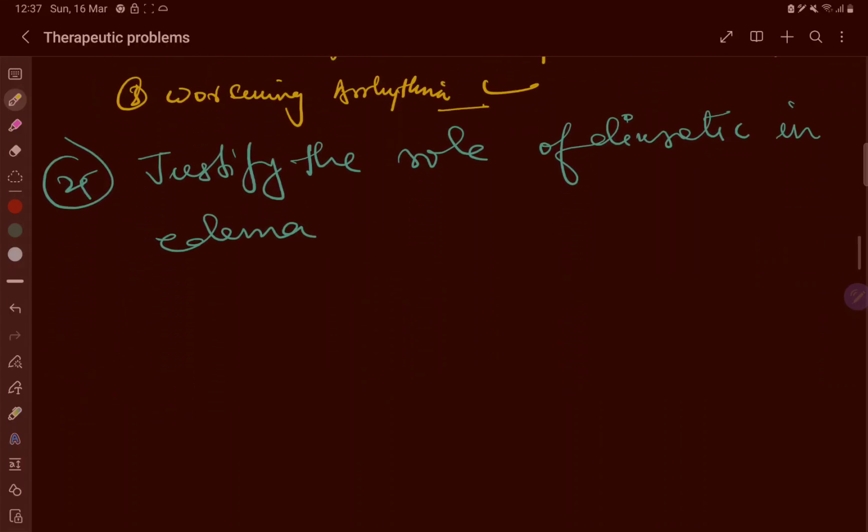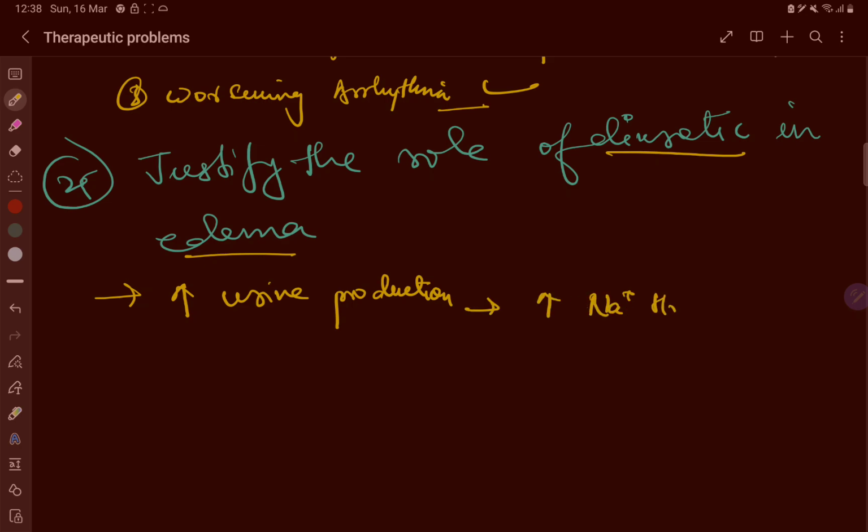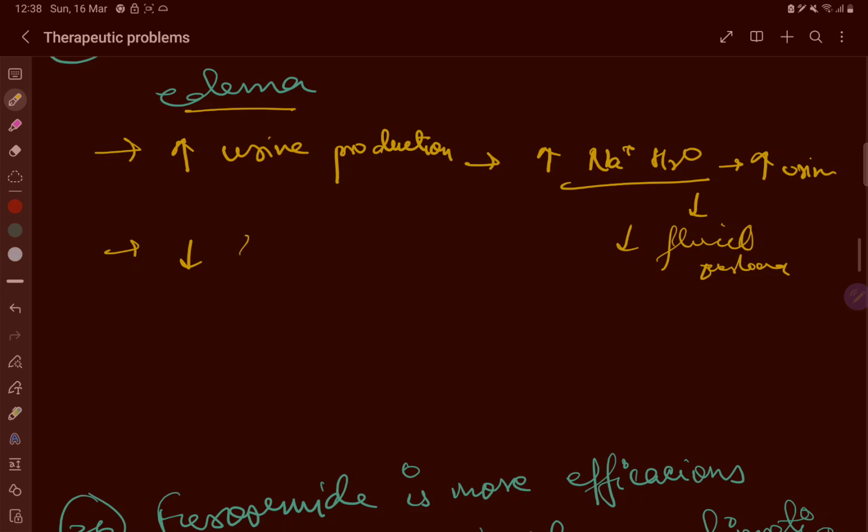Now, justify the role of diuretic in edema. Okay, so a diuretic in edema, basically what it does, it increases the urine production. Diuretics increase the renal sodium and water excretion, thereby increasing the urine level and decreasing the fluid overload. The second is reducing the fluid volume by promoting diuresis.